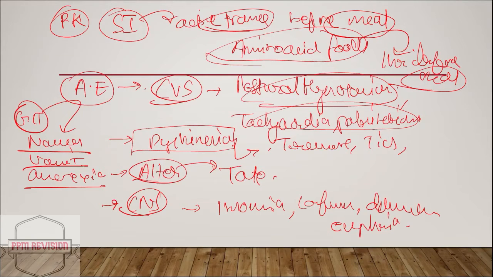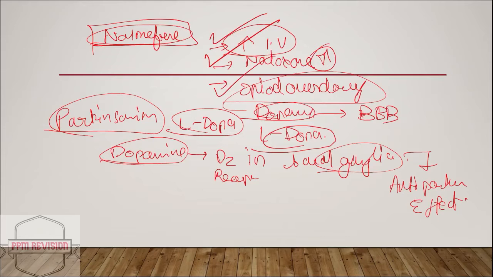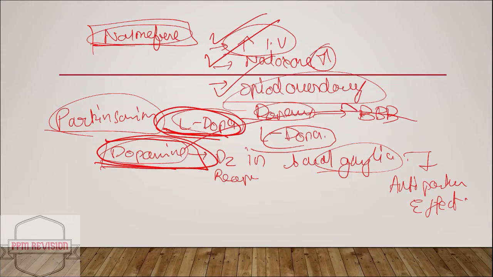Okay, so quickly recapping about dopamine. Levodopa is administered because dopamine cannot cross the blood-brain barrier. Levodopa crosses the blood-brain barrier easily and shows its effect.